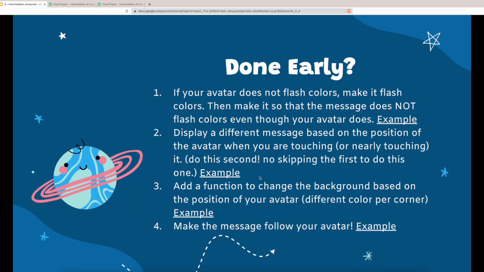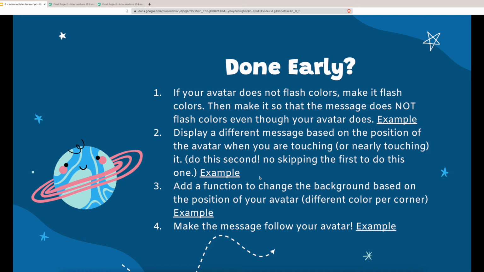If you want to try out some extra challenges, here we have 4 done early challenges that you can try. For the first one, if your avatar does not yet flash colors, you'll want to make it flash colors. Then you want to make it so that the message does not flash colors, even though your avatar does.